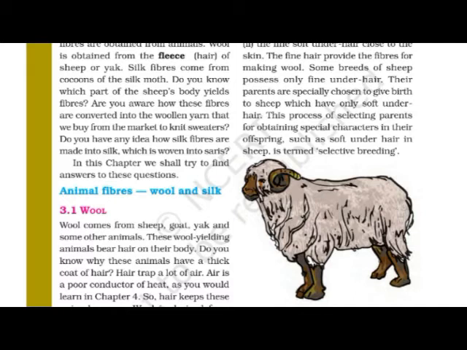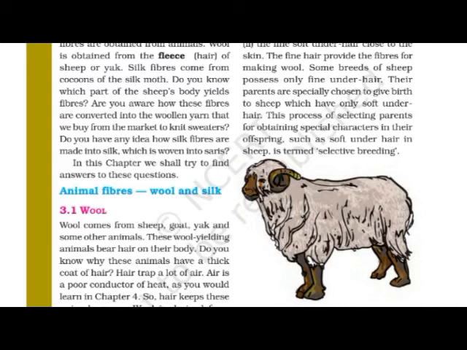So this silk sari is made from silk fiber. To get the idea about how silk fibers are made into silk and how silk is converted into silk saris, we are going to study it in detail. In this chapter we shall try to find the questions and answers related to fiber to fabric.